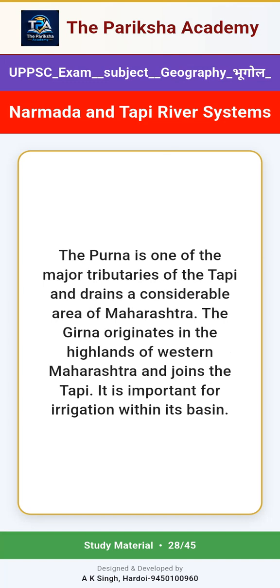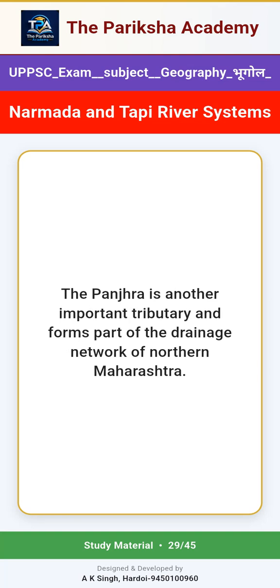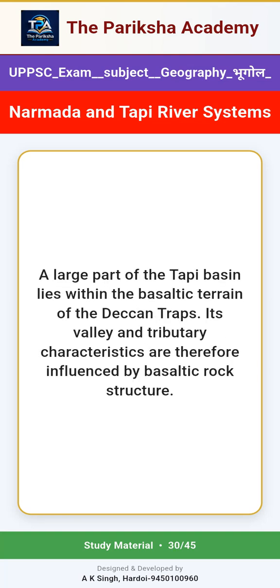The Purna is one of the major tributaries of the Tapi and drains a considerable area of Maharashtra. The Girna originates in the highlands of western Maharashtra and joins the Tapi. It is important for irrigation within its basin. The Panjra is another important tributary and forms part of the drainage network of northern Maharashtra. A large part of the Tapi basin lies within the basaltic terrain of the Deccan Traps. Its valley and tributary characteristics are therefore influenced by basaltic rock structure.